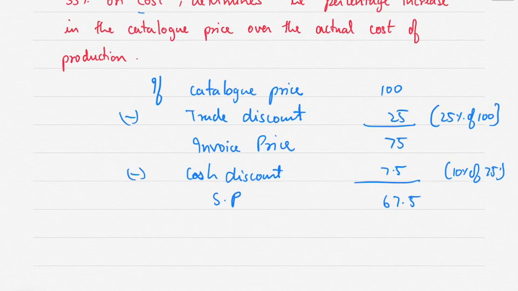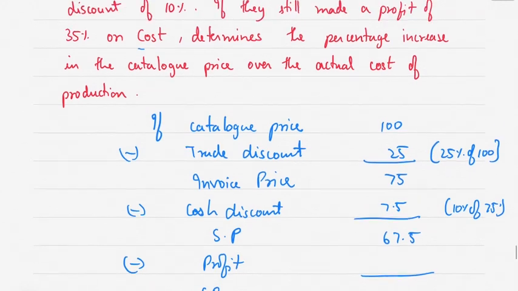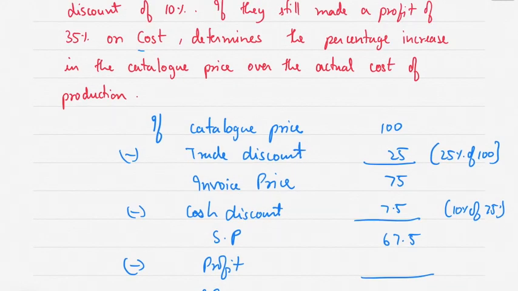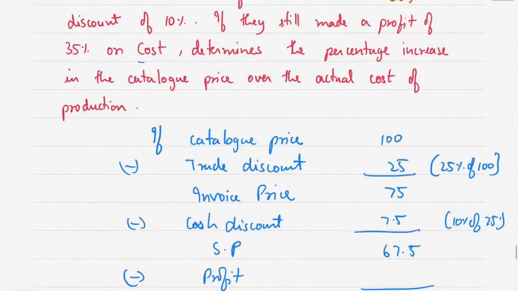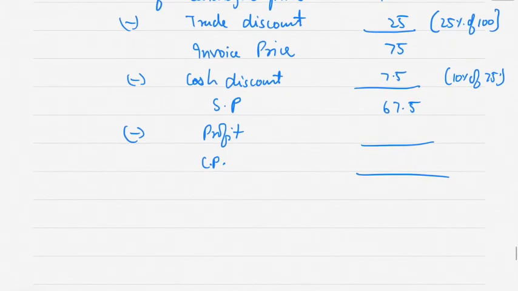That means selling price minus profit is cost price, correct? So minus profit, you will get cost price. Now I don't know the cost price, I don't know the selling price also. Okay, no, I know the selling price, I don't know the profit and the cost price. Fine. If they still made a profit of 35% on cost, determine the percentage increase in the catalog price. Okay, now if my cost price is 100, then profit is 35.